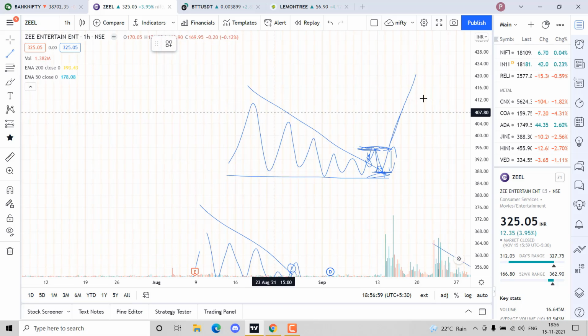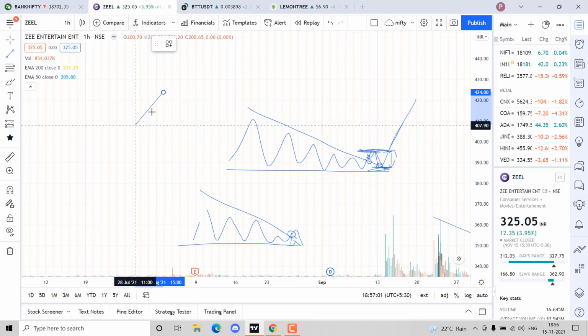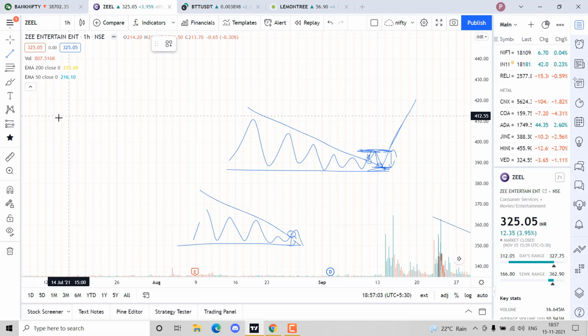The more time you give to the market, the more reward it will be giving you, provided you follow the basic disciplines. And there are a few rules in the market that you need to be following. For example, risk management, position sizing. If you have a capital of 2 lakh, you just can't enter one single trade with 2 lakh capital. That's not how you should be trading. You should be diversifying your capital.